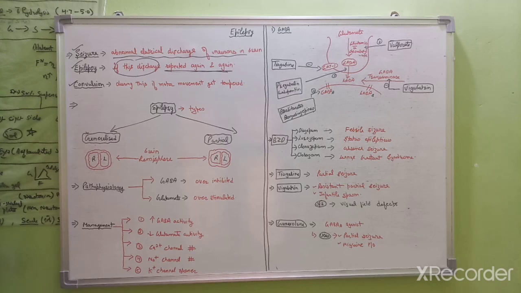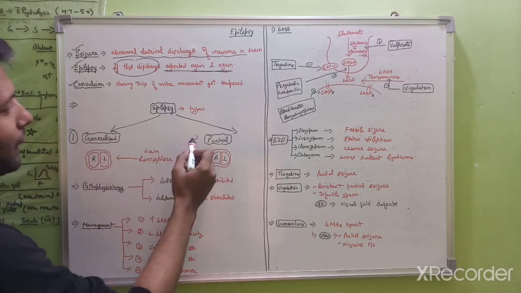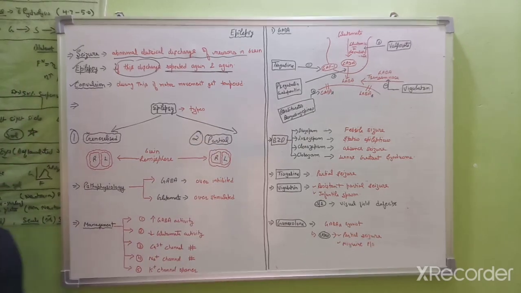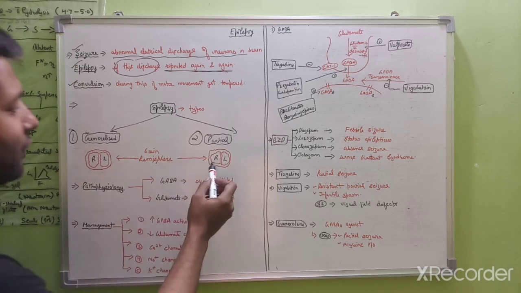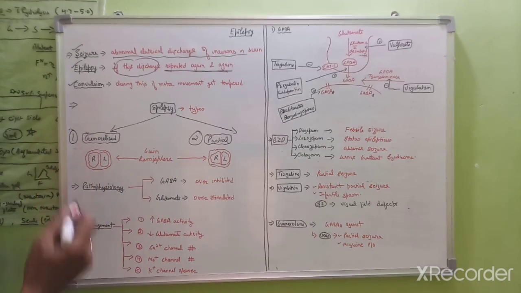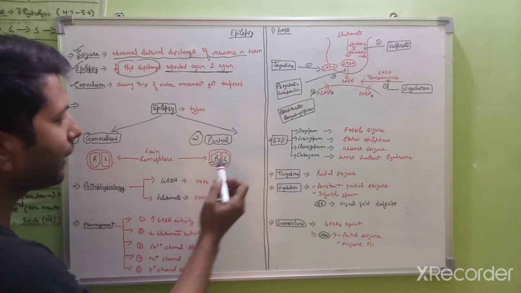So there are two types of epilepsy. The first one is known as generalized epilepsy and the second one is known as partial epilepsy. Let us discuss the difference between the generalized and the partial one. Basically our brain has two hemispheres, the right hemisphere and the left hemisphere. So what happens in partial epilepsy? In partial epilepsy, only one hemisphere of our brain is involved, either the right one or the left one.